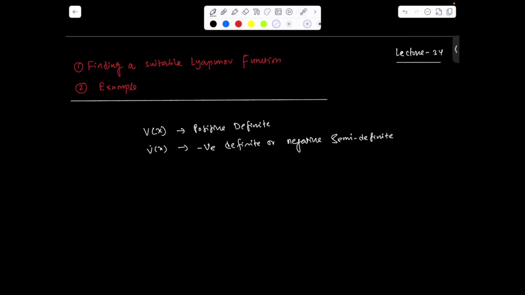Now the question is how we can find this positive definite function which can provide us the maximum region of stability.